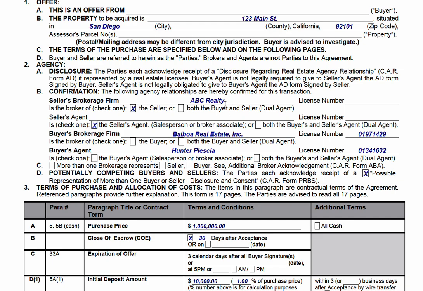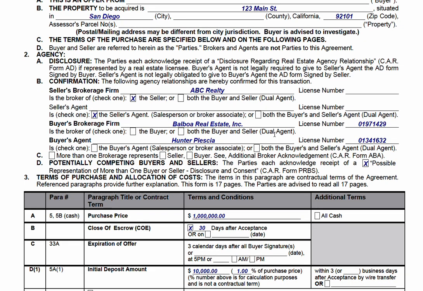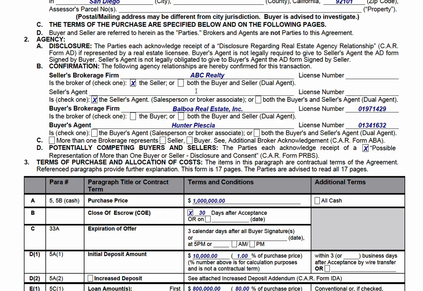You're going to put the name of the listing brokerage, the listing agent's name, their respective license numbers. Then you, the buyer's agent, you're going to put your brokerage name and your name, and then your personal license number, brokerage license number. Check the appropriate boxes here about who's representing whom.